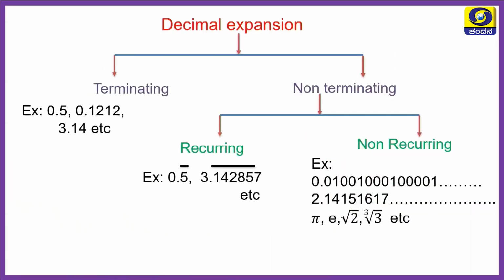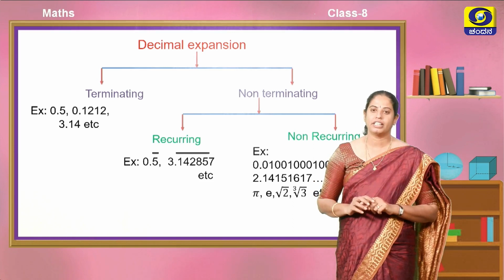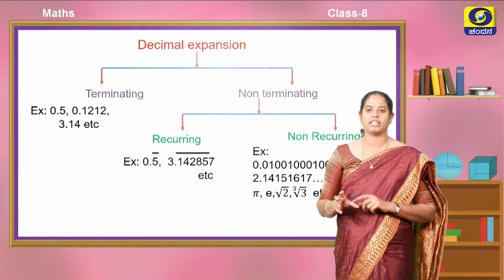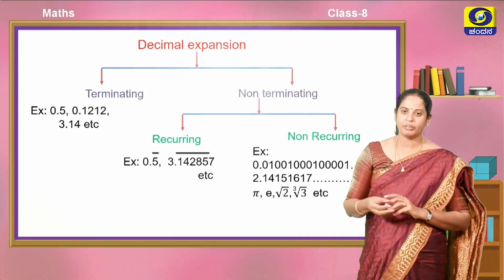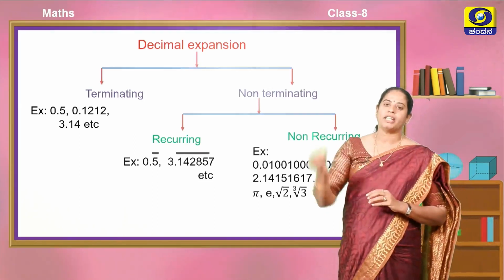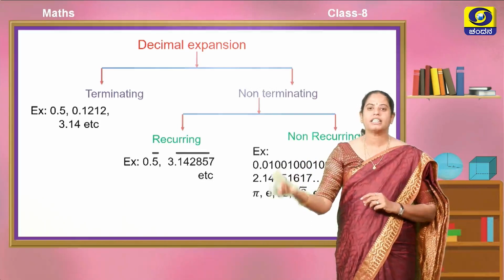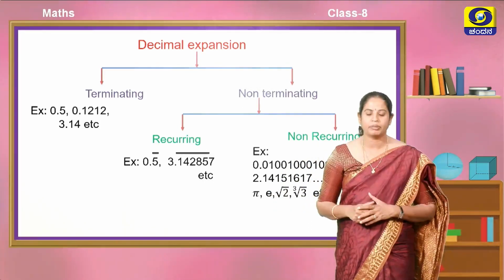So, the rational numbers will be of the form of terminating decimals or of the form of recurring decimals. But if you get non-recurring, they are not rational numbers, they are called by another name, that is irrational numbers, which you will study in detail in the next standard, children. Now, you are clear with what rational numbers are. Rational numbers are very easy. Rational numbers means ratio. That means when you divide a number by another number, you will get a result. That result is nothing but a rational number.